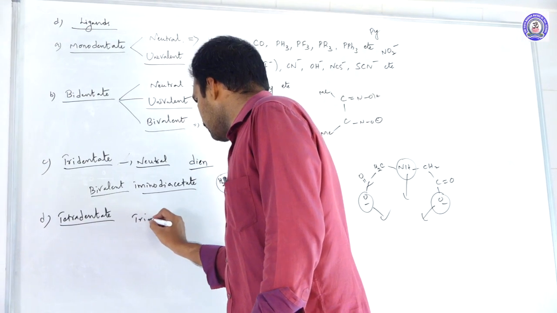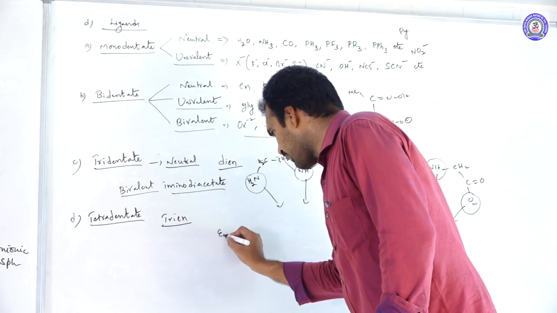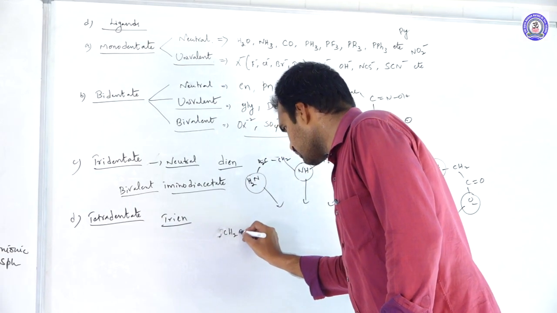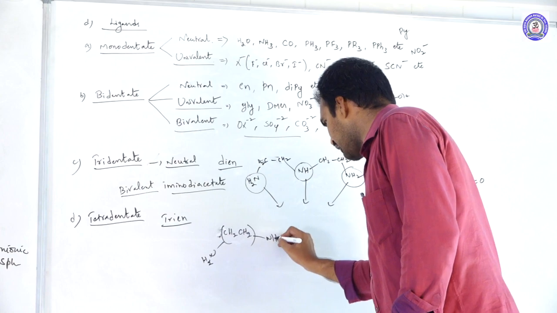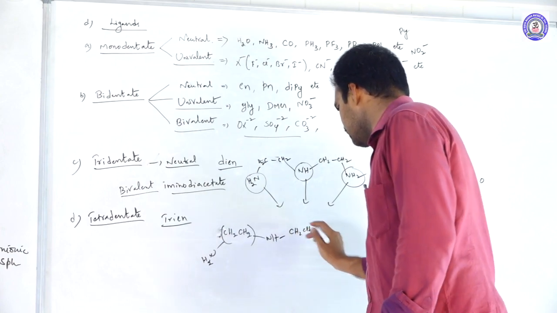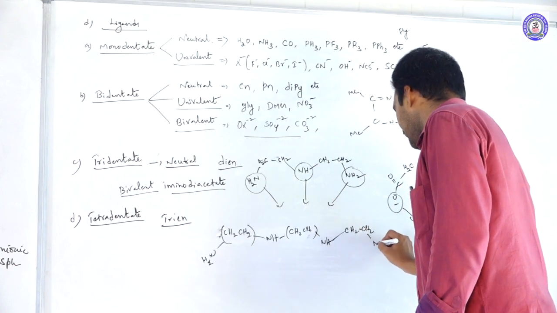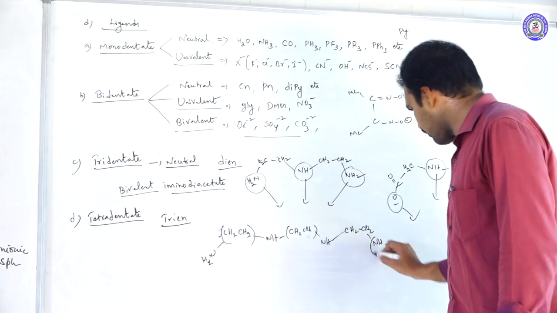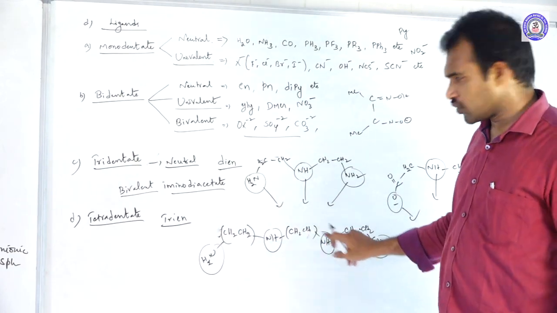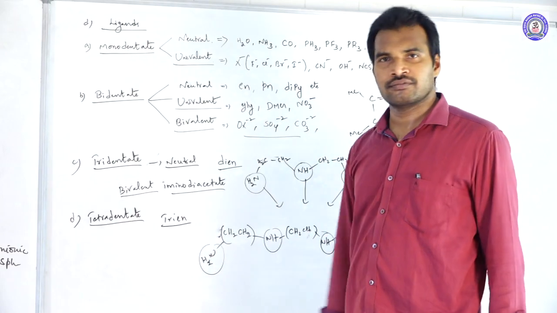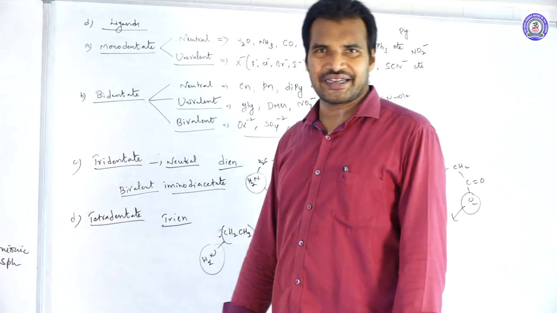Triene means triethylene tetraamine. Same as here, I am writing CH2 NH2 NH CH2 NH CH2 NH2. Total how many donating sites are there? 1, 2, 3, 4. How many ethylene groups? 1, 2, 3. So triethylene tetraamine. Total 4 donating sites are there. This is the best example for tetradentate.